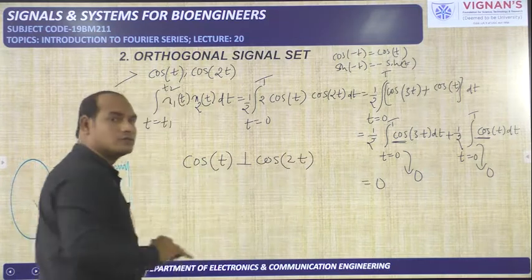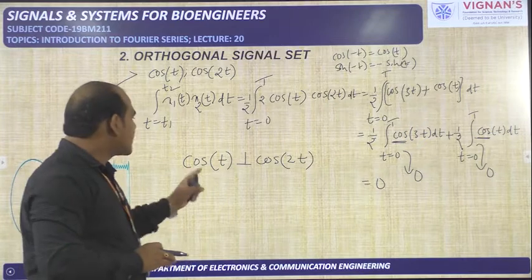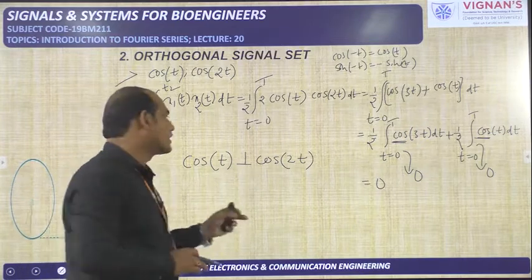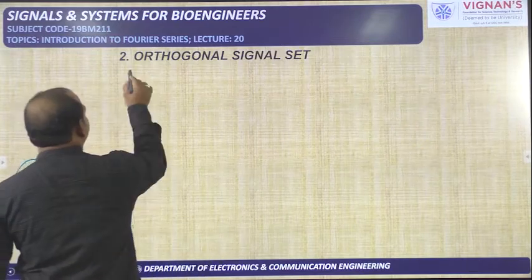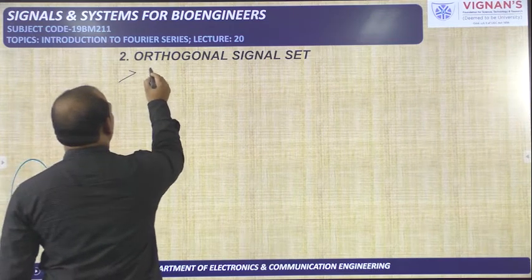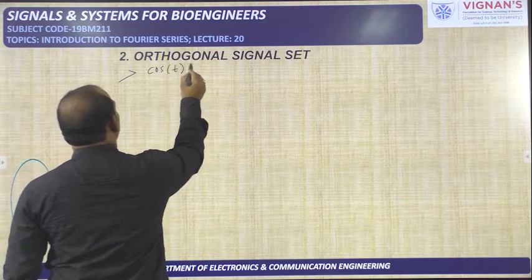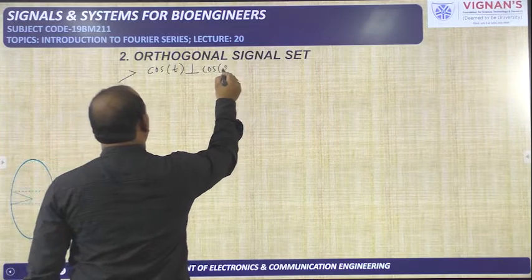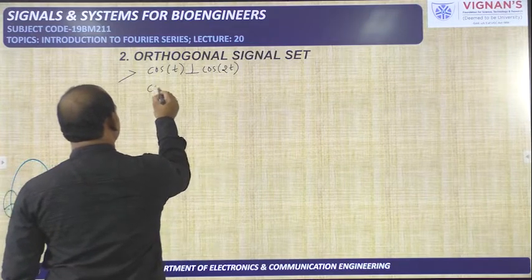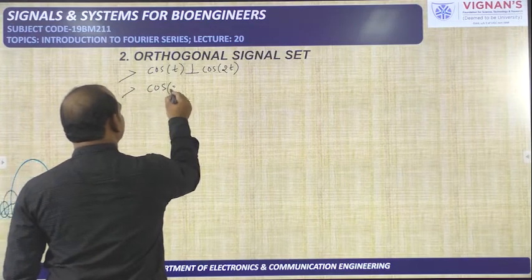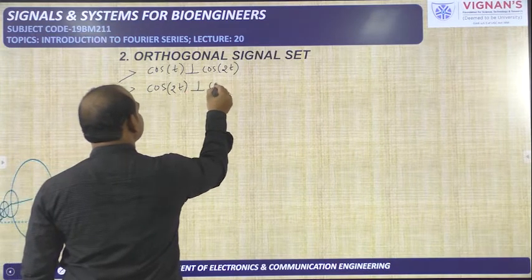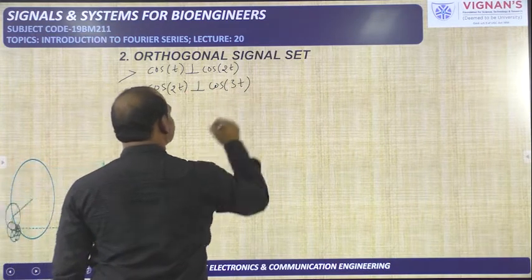This one we have proved now. Cos t is orthogonal to cos 2t. Next, just now we have proved that cos t is orthogonal to cos 2t. Now I am going to check whether cos 2t is orthogonal to cos 3t or not. This one I will check.